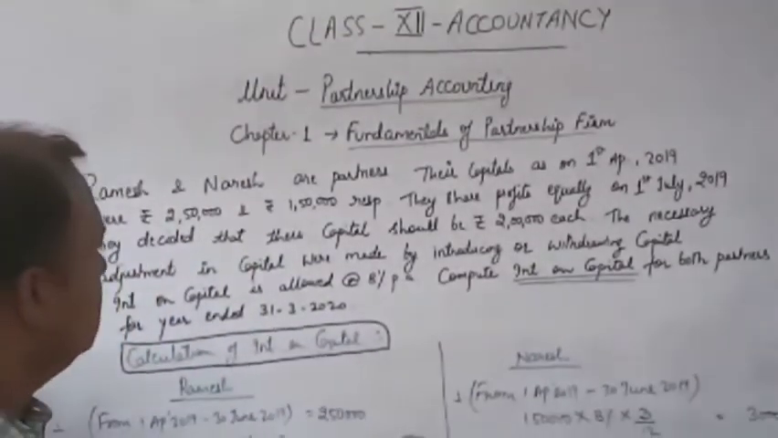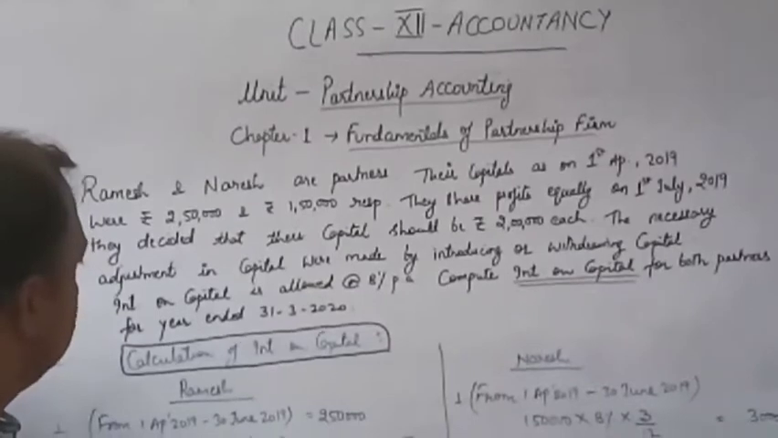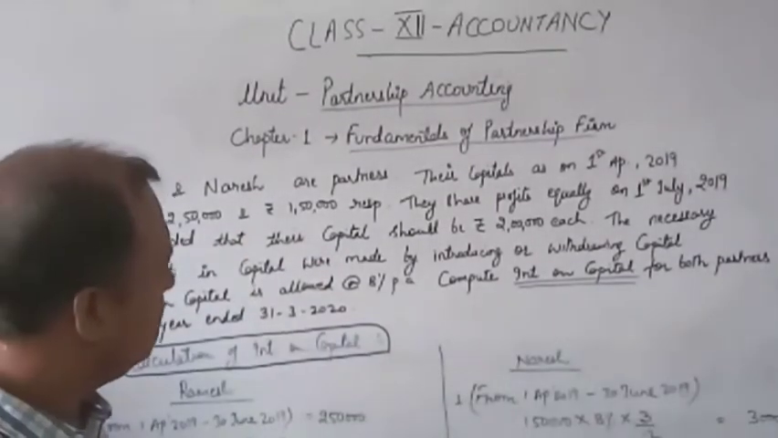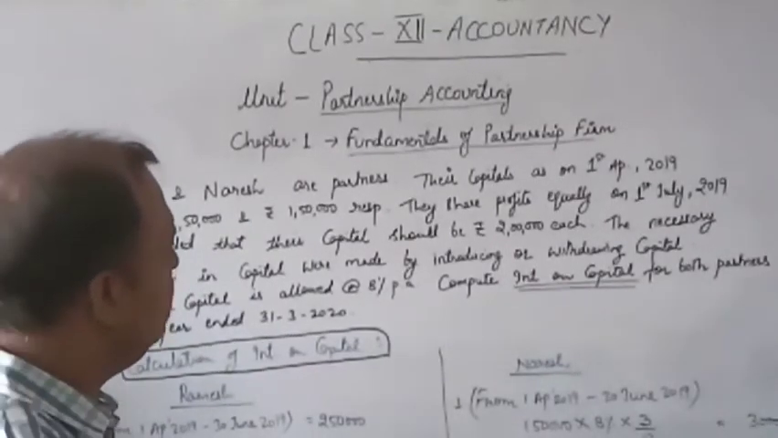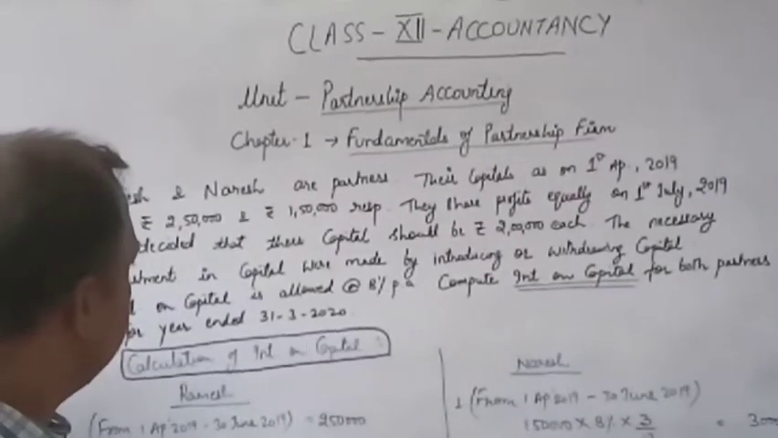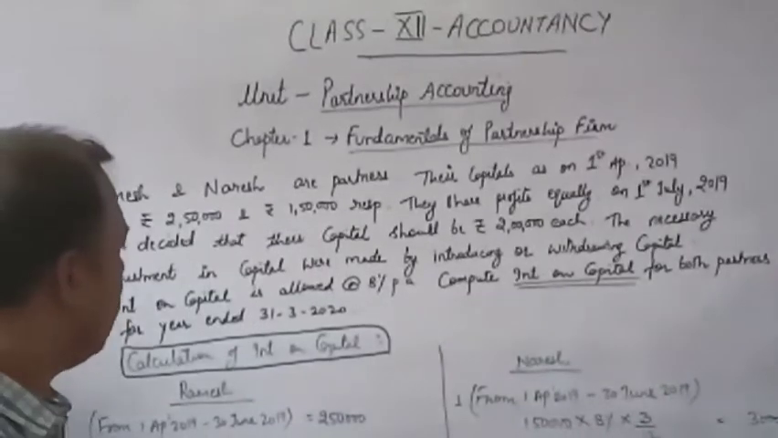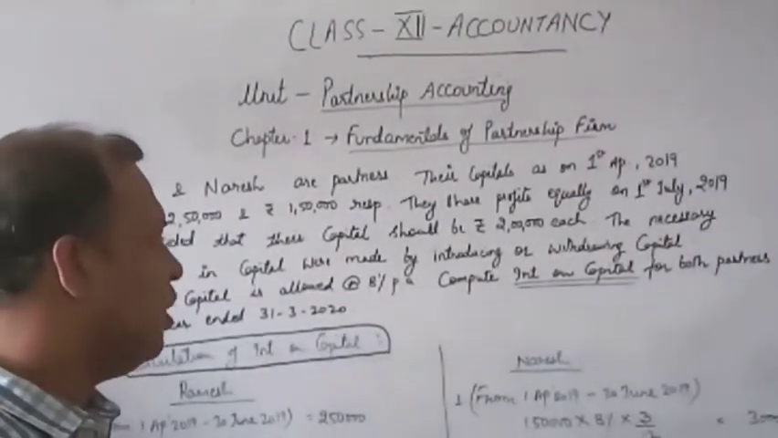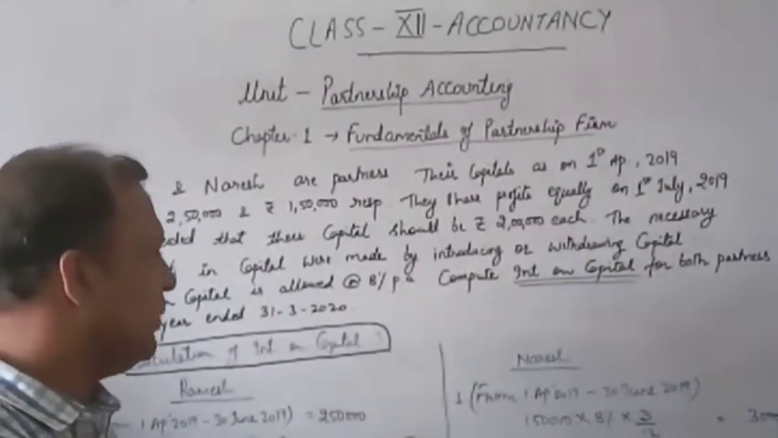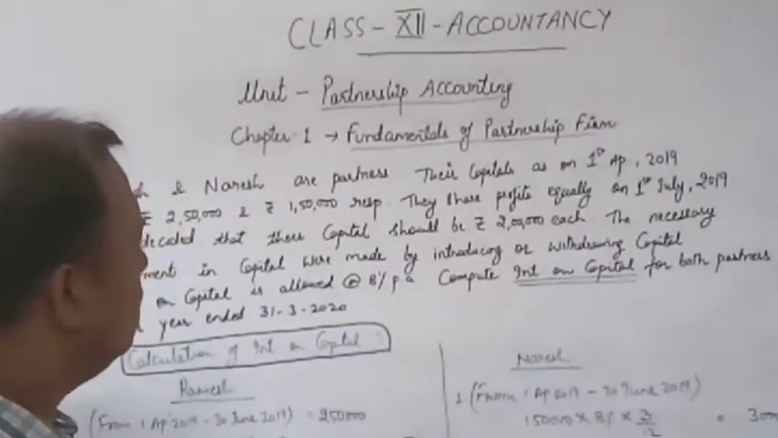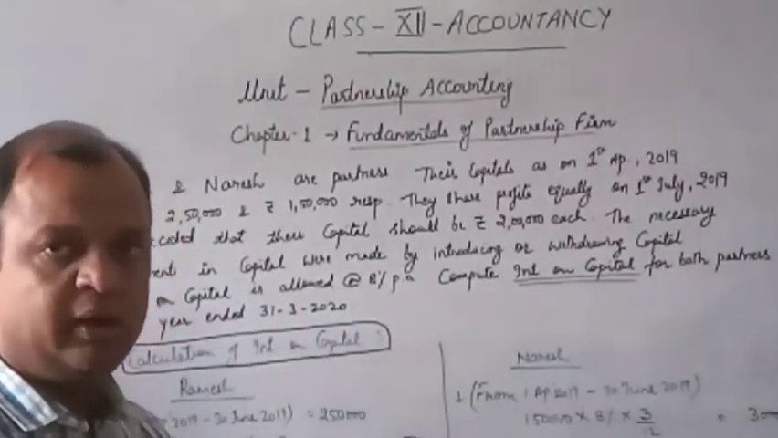Ramesh and Naresh are partners. Their capitals as on 1st April 2019 were rupees 2,50,000 and 1,50,000 respectively. They share profits equally. On 1st April 2019, they decided that their capital should be rupees 2 lakh each. The necessary adjustment in the capital were made by introducing or withdrawing capital. Interest on capital is allowed at 8% per annum. Compute interest on capital for both the partners for year ended 31st March 2020.